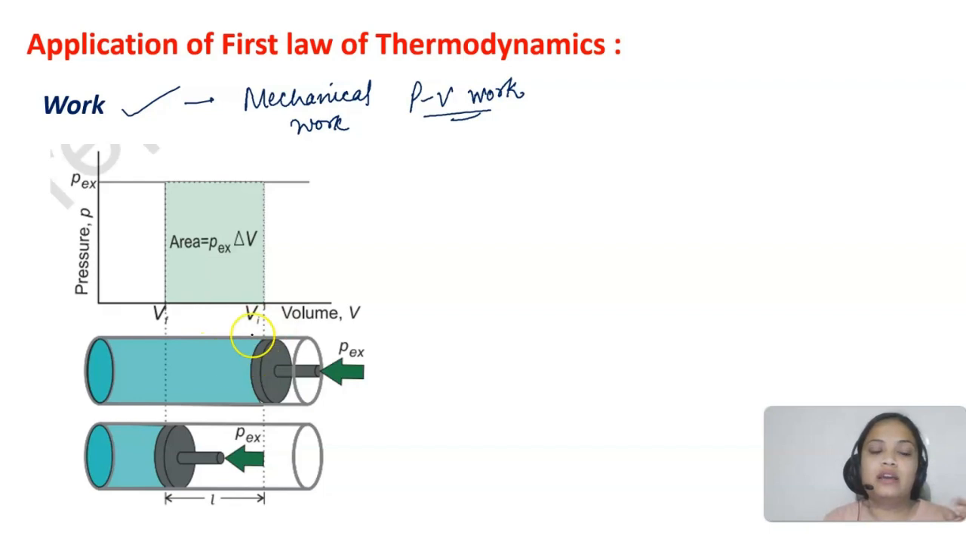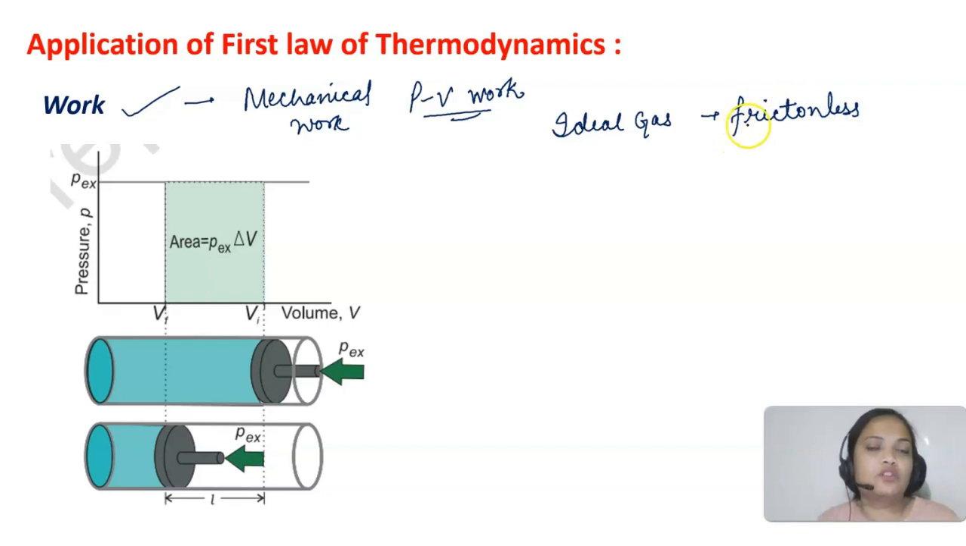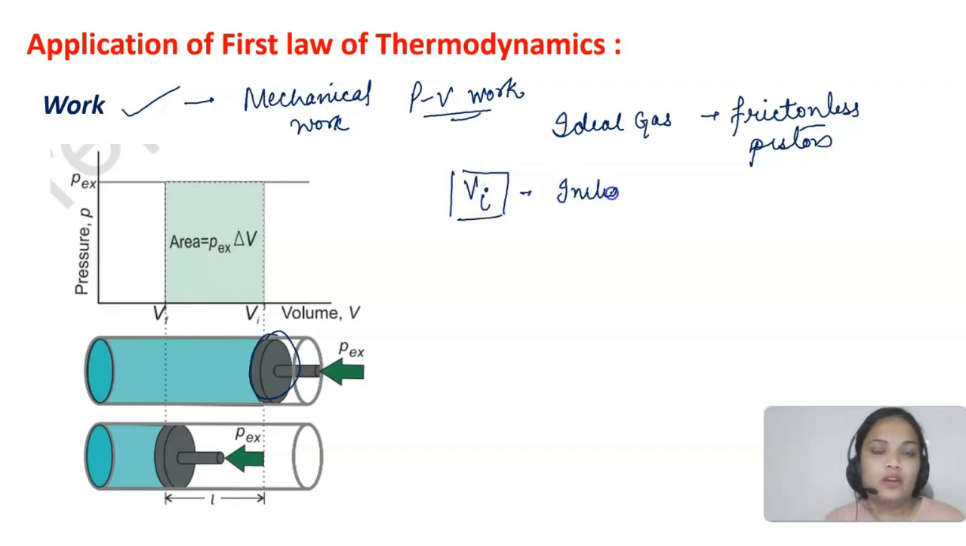Now, here I have a cylinder. Let's say 1 mole of ideal gas is present in this container, which is fitted with a frictionless piston, meaning there will be no loss because of friction. So we are considering a frictionless piston. This is your piston. The initial volume of the gas was Vi, and the pressure was P. P was the pressure of the gas inside the piston.